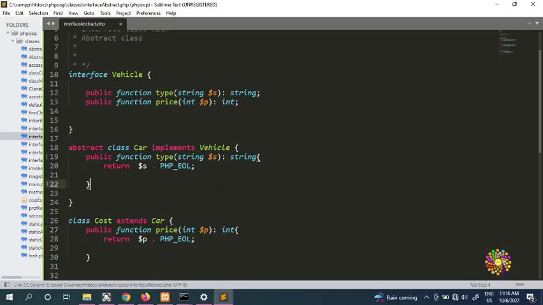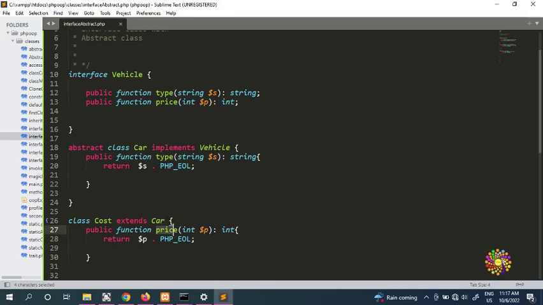Now it makes a lot of sense. We have interface vehicle with two methods, the first one is type, the second one is price, and the abstract class implements vehicle. This one has the type, and this one has the price.